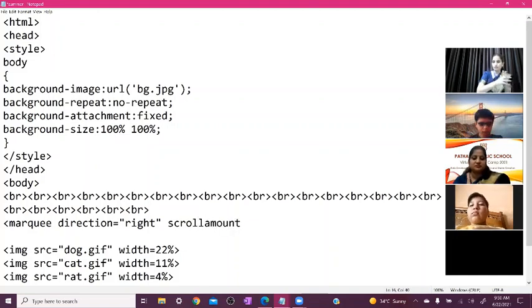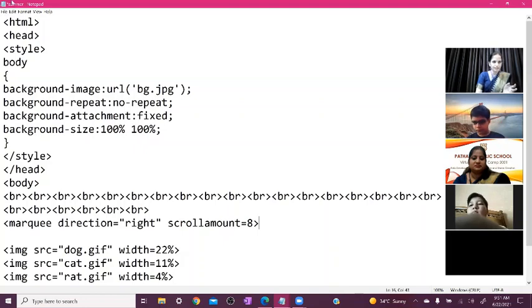So what is the scroll amount? The speed of the characters. So we write down here scroll amount is equal to 8. Okay, and after that you can press the angular bracket close. So mark your direction is equal to right, because we want our characters to move on the right side, and in which speed moving? 8. So we write down here scroll amount is equal to 8.